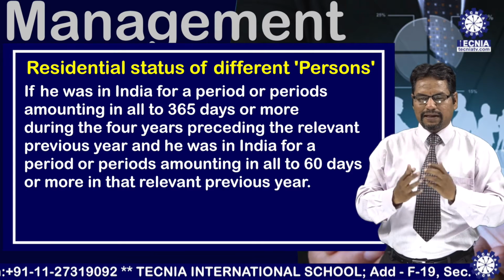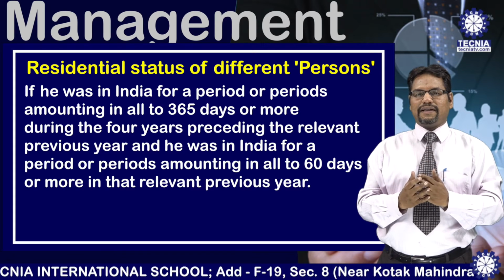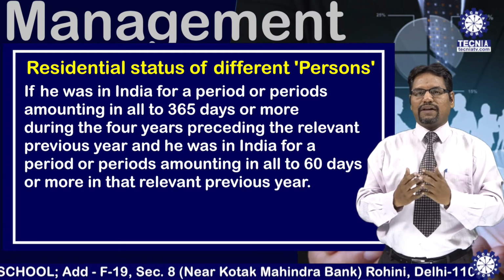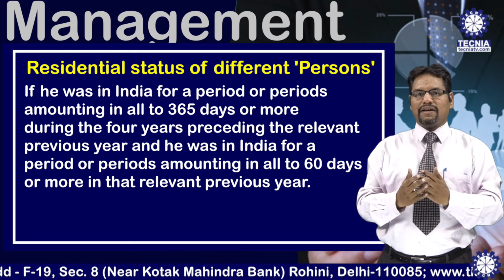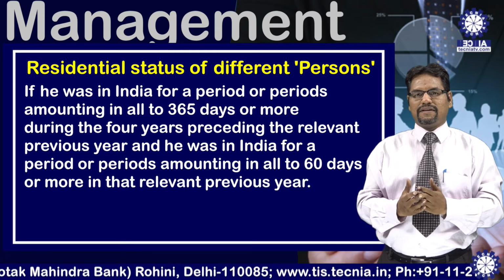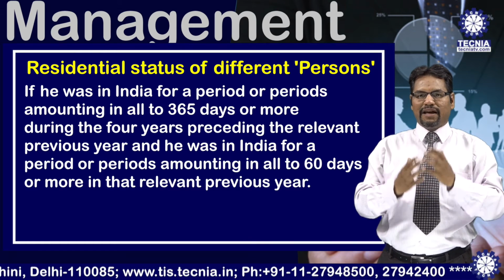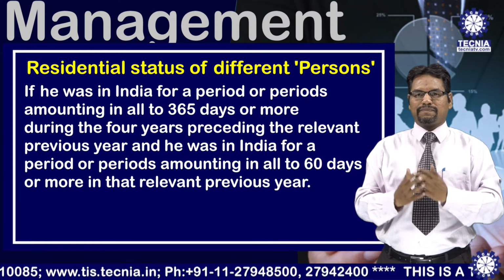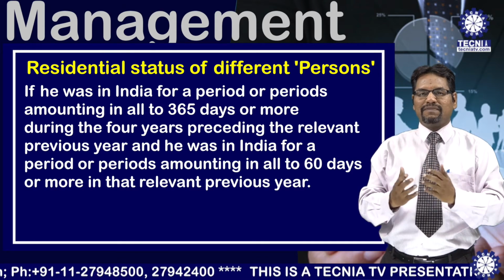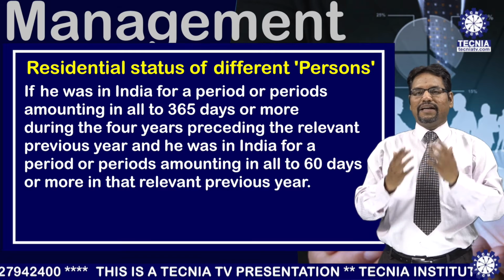It means whenever we are going to calculate the resident status in the case of an individual, it is very important that the individual must satisfy one of the basic conditions. Either an individual should stay in India for at least 182 days during the relevant previous year, or if an individual does not satisfy the condition of 182 days, in this case he will go to check the other basic condition, and that is he must stay in India for at least 60 days during the relevant previous year plus 365 days out of the 4 years immediately preceding the relevant previous year.